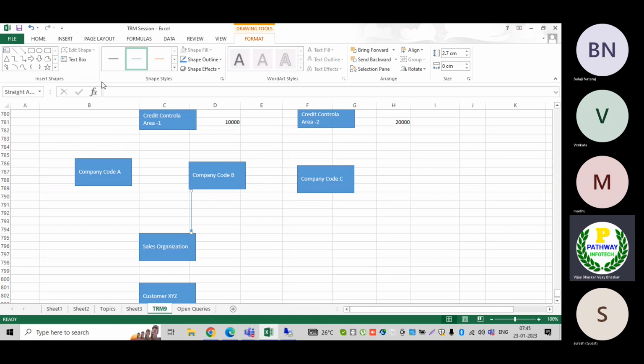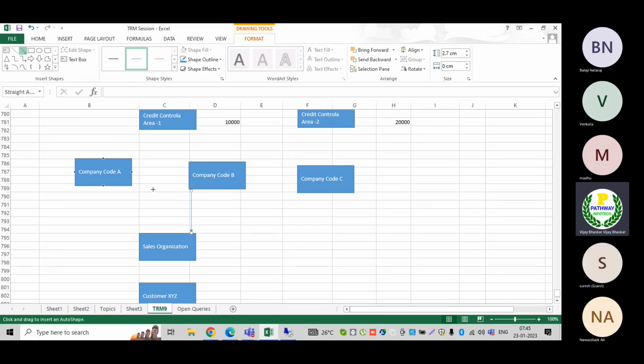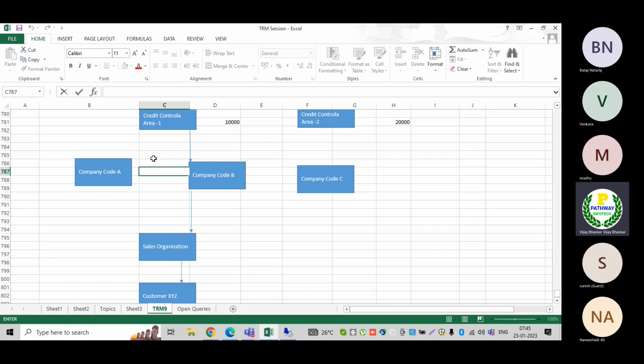With the help of the sales organization, we are going to create the customer. So the customer is already interlinked to the sales organization, and the sales organization is already interlinked to the company code. Then again, the credit control area will be already assigned to the company code. Depending on the case, the same credit control area can be assigned to multiple company codes.